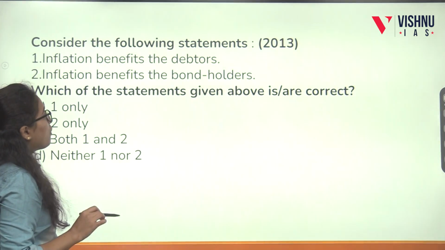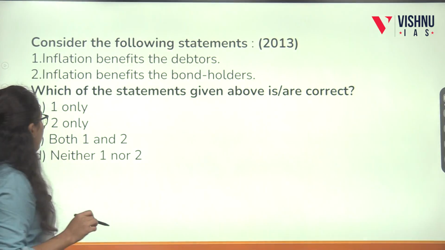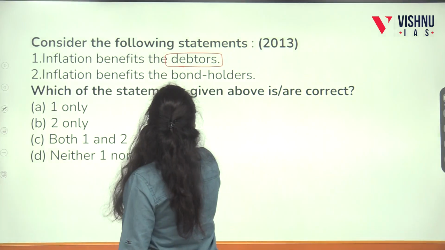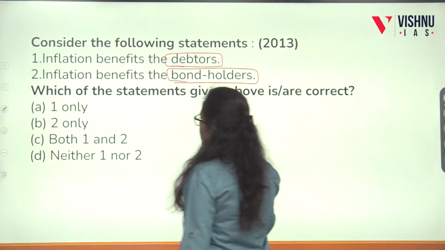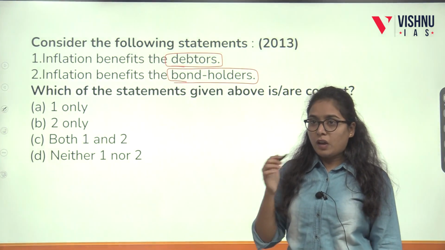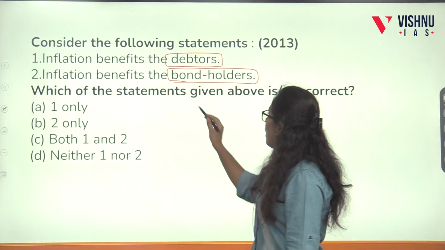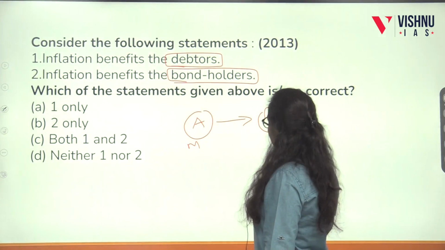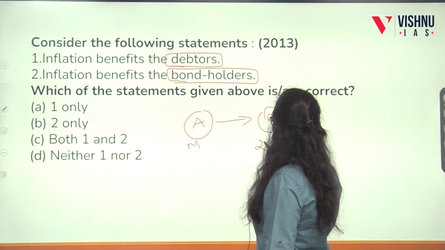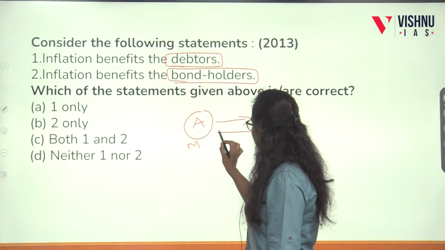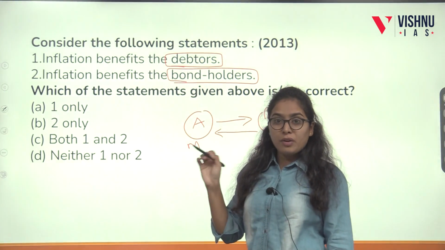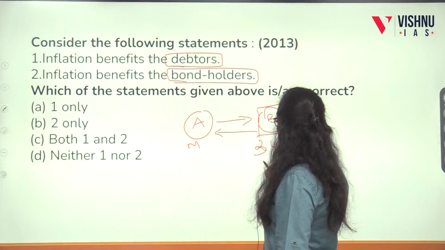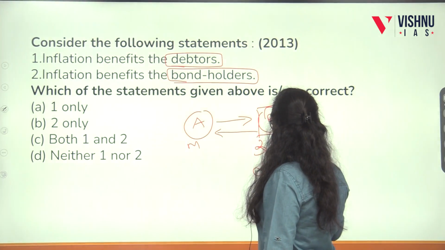Then comes: consider the following statements. This was asked in 2013. Inflation benefits the debtor. Inflation benefits the bondholder. This is a concept we actually face in day-to-day life. For example, A gave money to B. After 3 years, if B returns the money to A, the purchasing power of that money will have been reduced. So who will benefit? B will benefit. That is the debtor. The debtor will get the benefit.